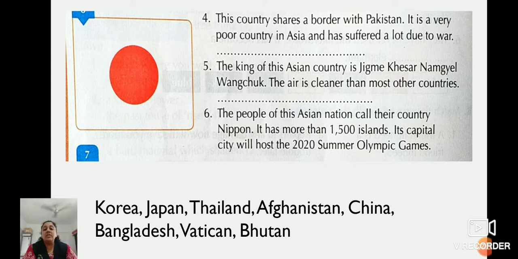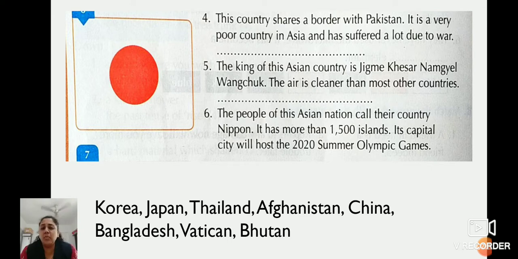Now, children, try to remember that in the third lesson of SST we have learned about the neighboring countries of India, and which country shares its border with India. Now try to tell: this country shares a border with Pakistan.